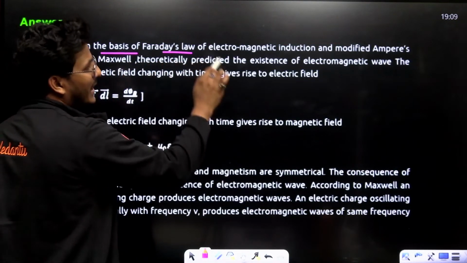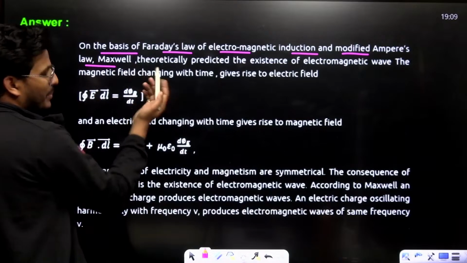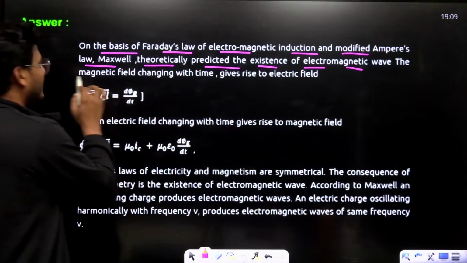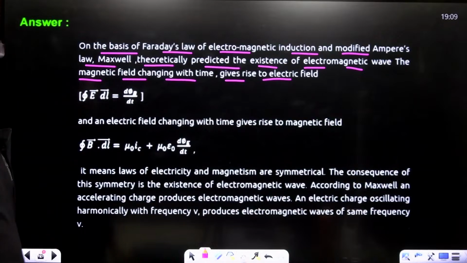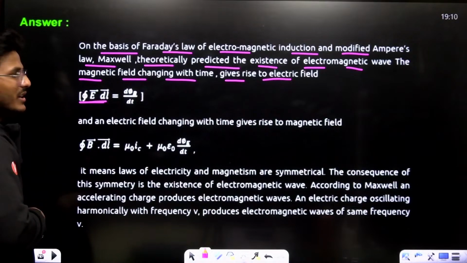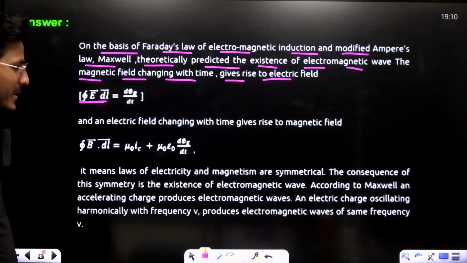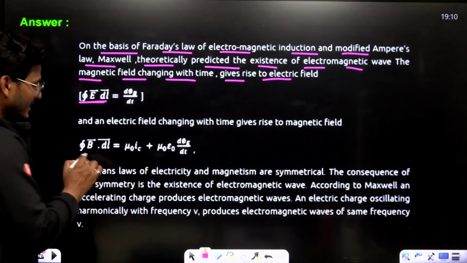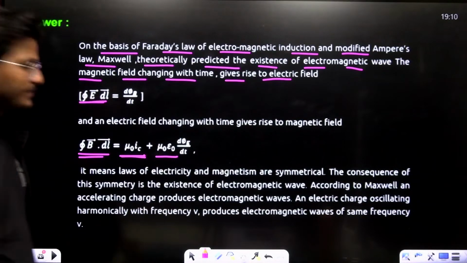On the basis of Faraday's law of electromagnetic induction and the modified Ampere-Maxwell law, Maxwell theoretically predicted the existence of electromagnetic waves. A changing magnetic field gives rise to an electric field, that is, the closed integral of E dot dl equals dφ/dt. And the upgraded version of Ampere's law is the closed integral of B dot dl equals mu naught Ic plus mu naught epsilon naught dφE/dt.